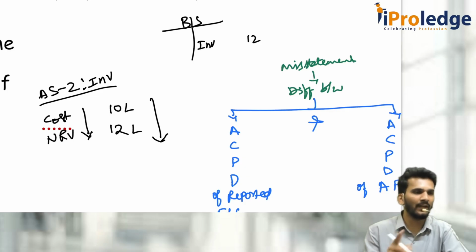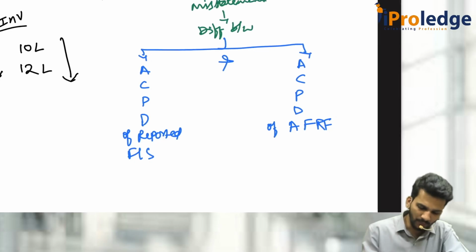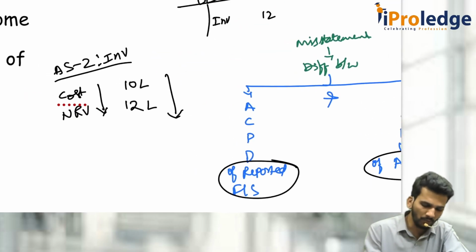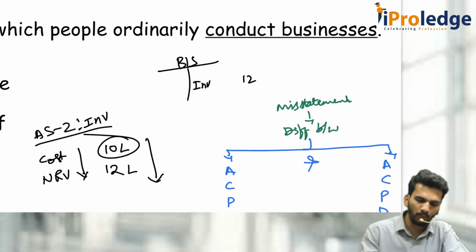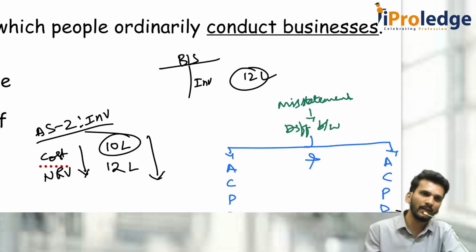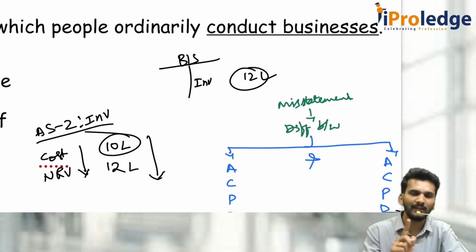There is a difference in amount here. What you actually reported, and what you are supposed to report. You are supposed to report only 10 lakh rupees, but you actually reported 12 lakh rupees. That means the difference between the AFRF and the actual presented financial statements is called a misstatement. This is with respect to amount. The difference can be there in amount also.